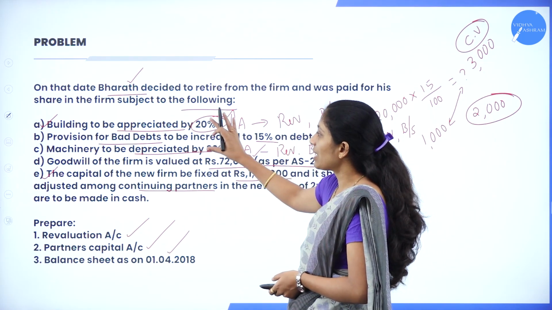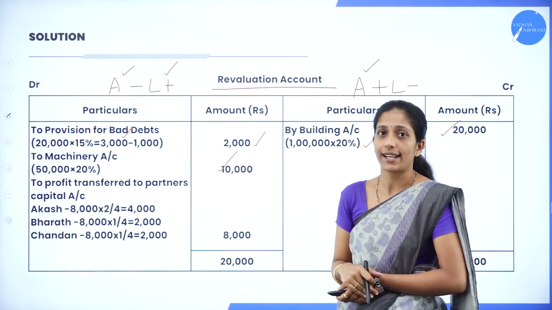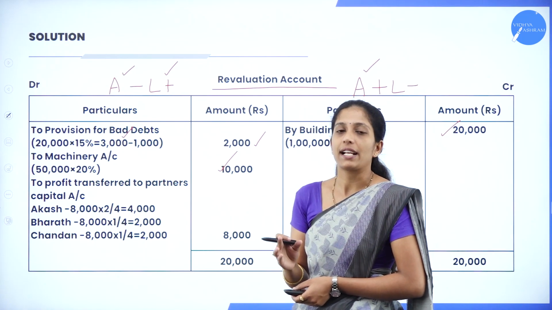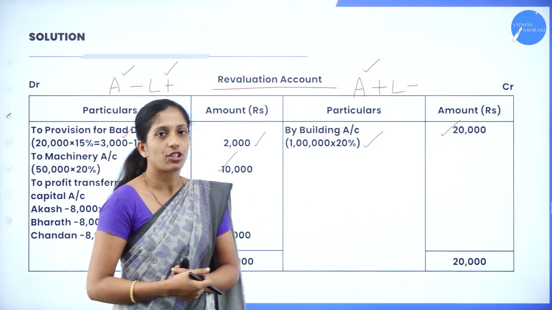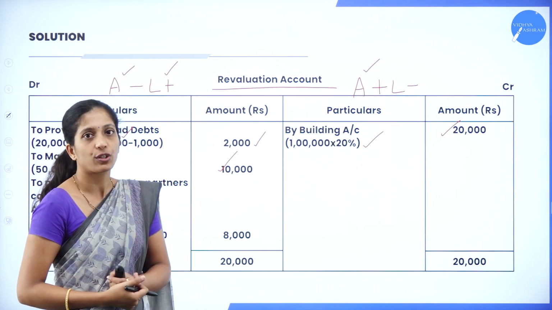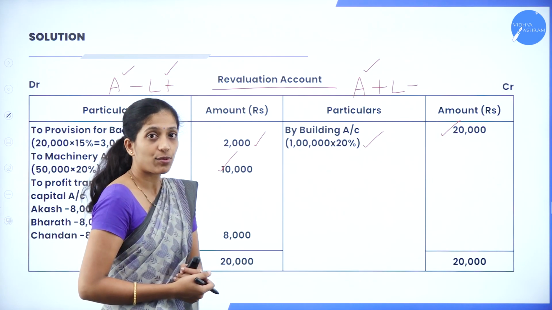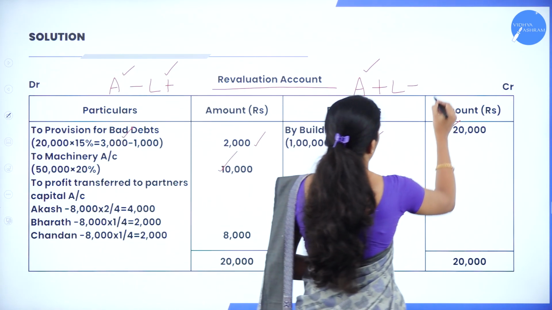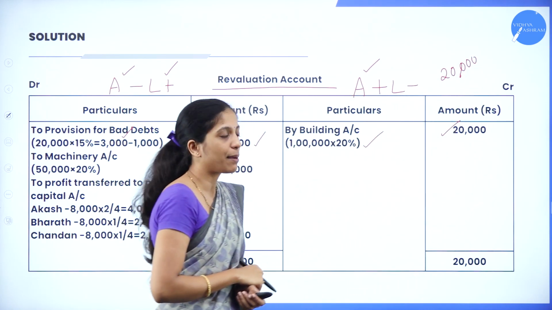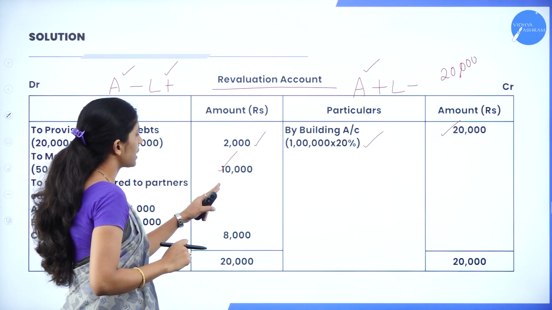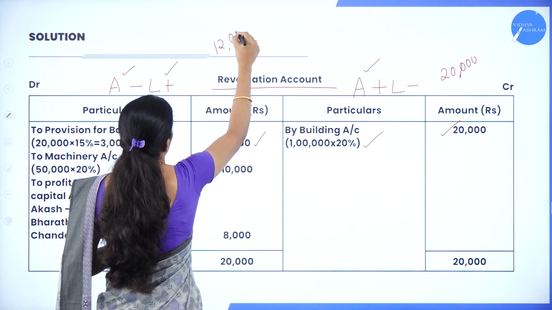Now we are done with this. So what you have to do? Next, we have to balance our revaluation account. So balance both the sides. If you balance, you'll get either revaluation profit or revaluation loss, which has to be transferred to partners capital account. Now if you add all the items in the credit side, here it is only one, so you'll get 20,000 in the credit side. Whereas coming to the debit side, we have 2,000 plus 10,000. So how much? That is 12,000.